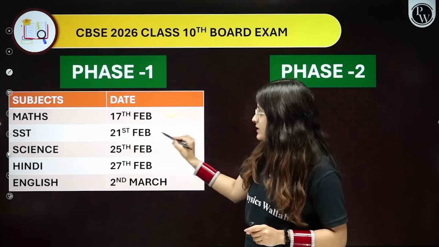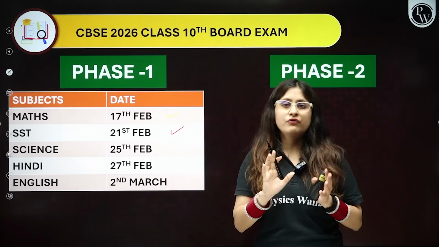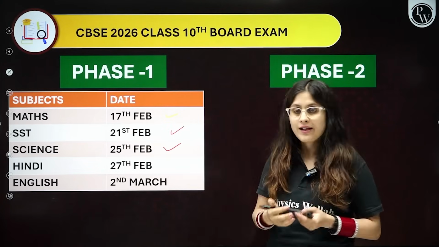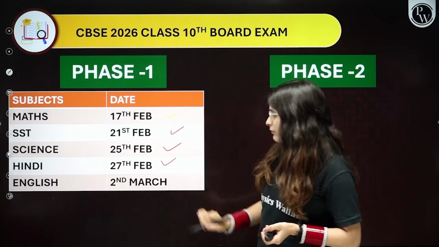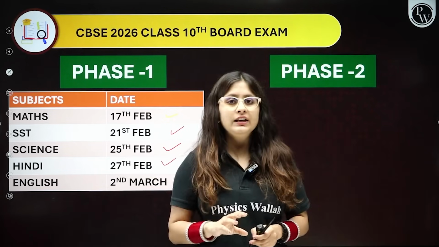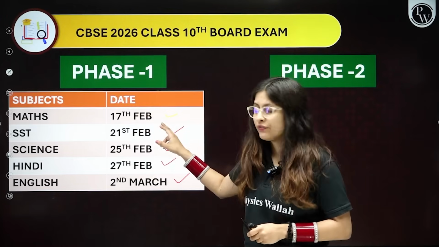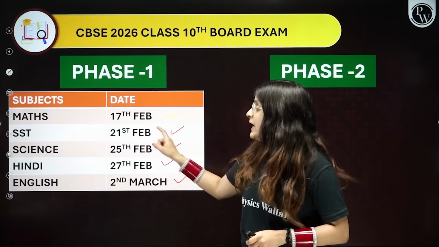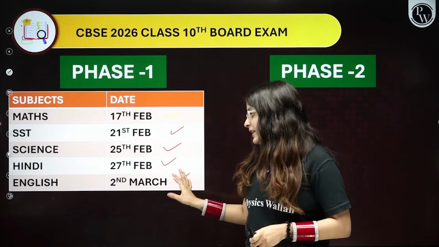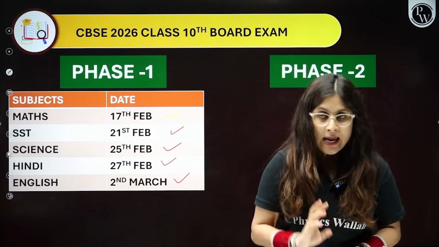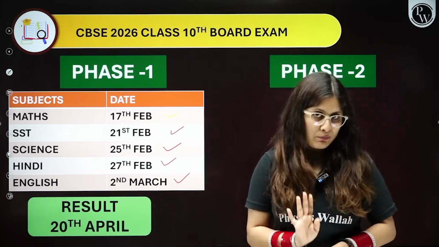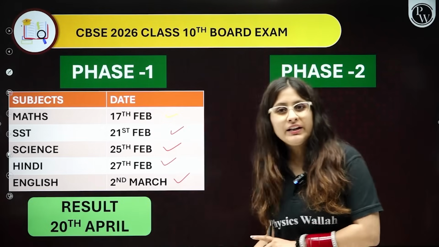Then you have SST on 21st Feb, near about a 4 days gap, science on 25th February, a 3 days gap, then Hindi and English. So the final date sheet is maths on 17th Feb, SST on 21st Feb, science on 25th Feb, Hindi on 27th Feb and English on 2nd March. After giving the phase 1 exam, your result would be on 20th April.